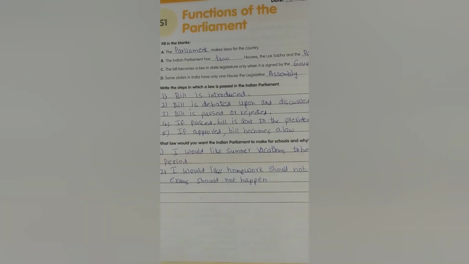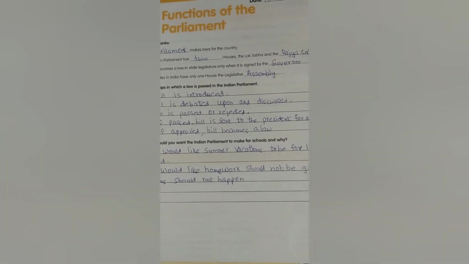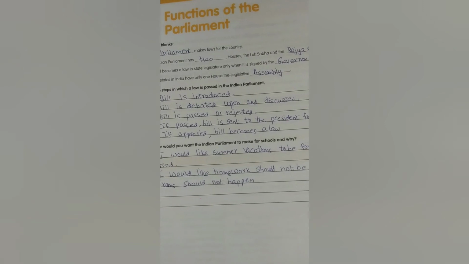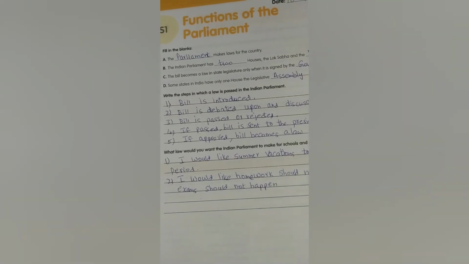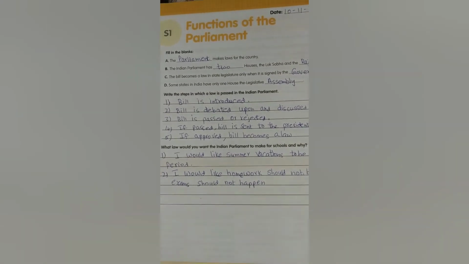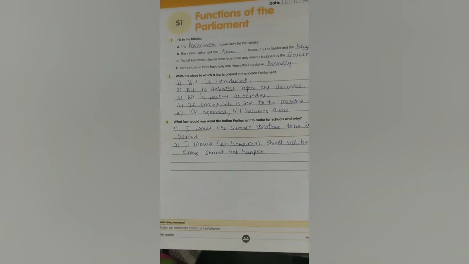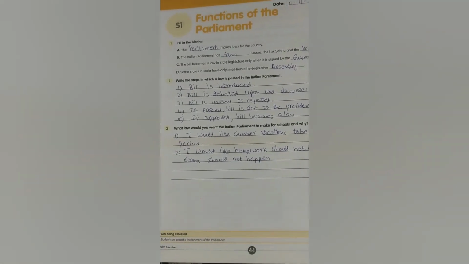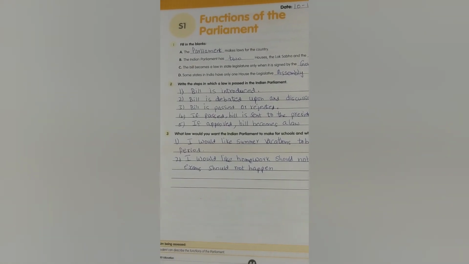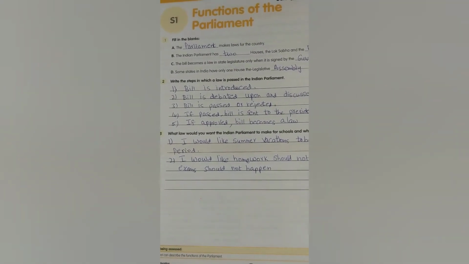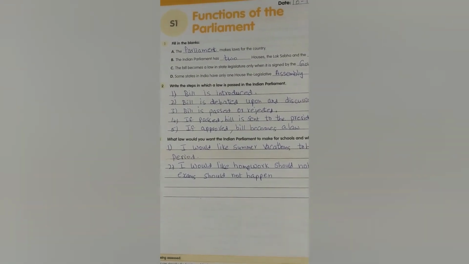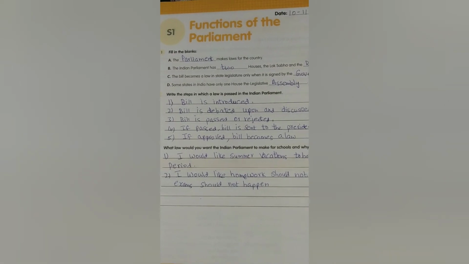Second one, I would like homework not to be given. Exams should not happen. Now I think so. This has happened really because of this disease. It has become real only. Okay, so all the best.